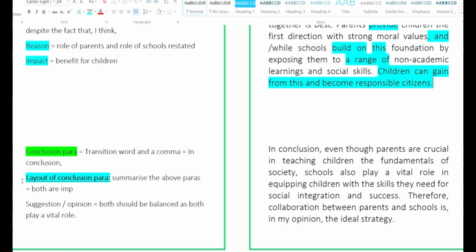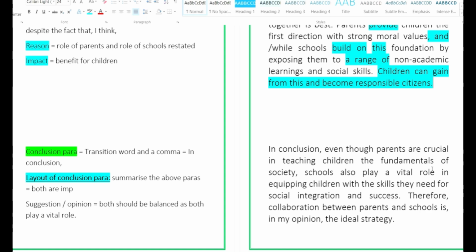Now, understanding the layout of conclusion paragraph, which is summarize the above paragraphs wherein you have said both are important, and then give a suggestion or an opinion, which is both should be balanced as both play a vital role. A vital role is an important role. In conclusion, even though parents are crucial in teaching children the fundamentals of society, fundamentals are the basics.